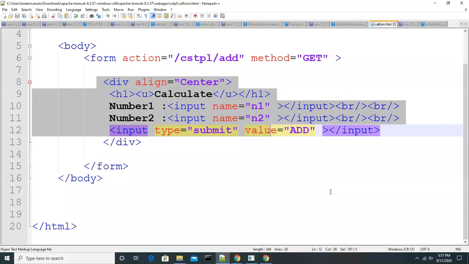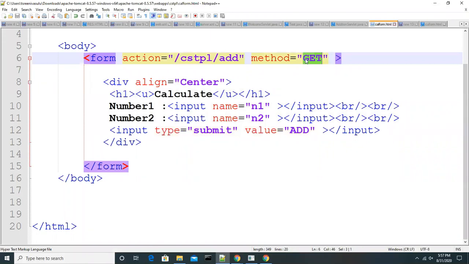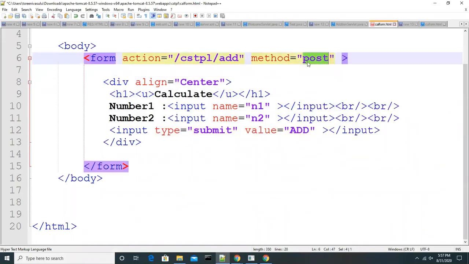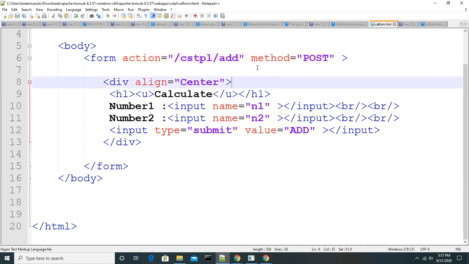If you change that method type to post, you can use capital or small letters, whatever, it's fine. If you change the method type to post and try the same thing.